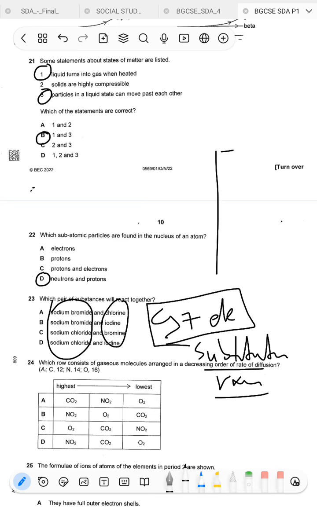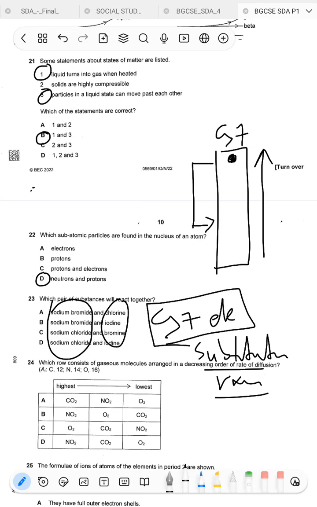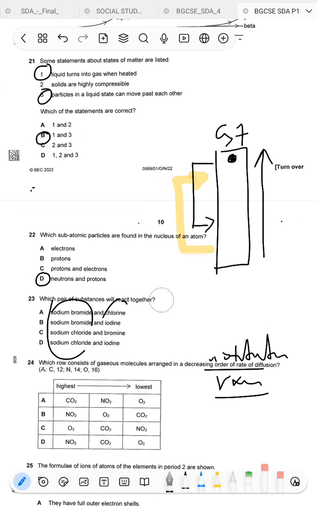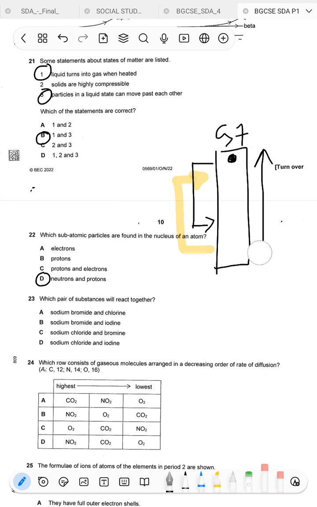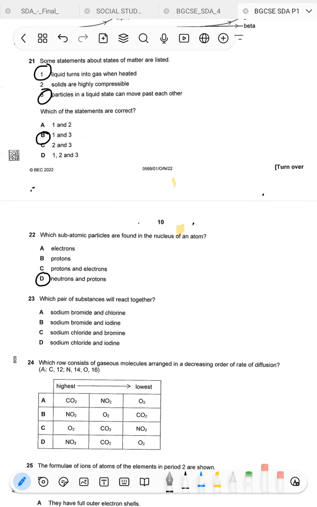Now we know that in group 7, the reactivity increases up the group. Therefore whatever you find at the topmost part will displace whatever you find below it, but you can't find something that is below displacing something that is at the top. Let's give an example using the scenarios that we have in the question. Sodium bromide and chlorine, so NaBr plus Cl.